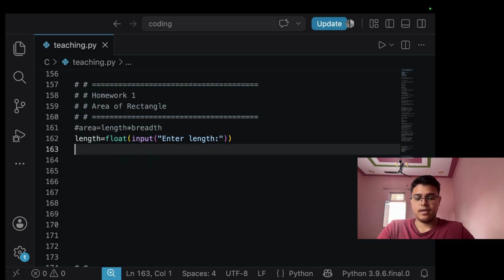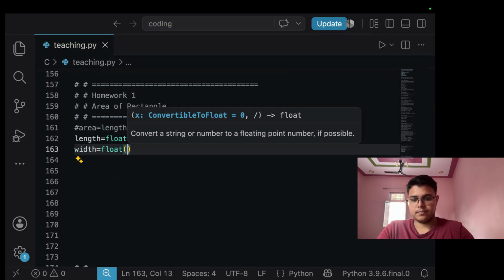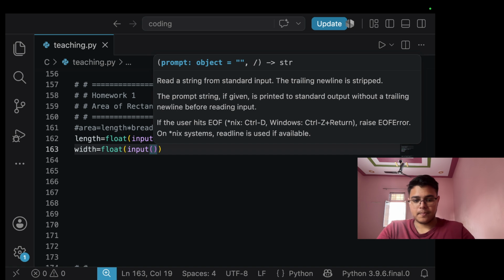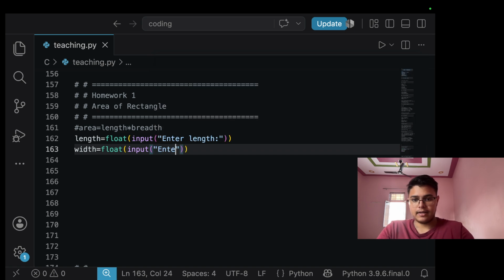Now breadth, or we can say width, float input, and width.